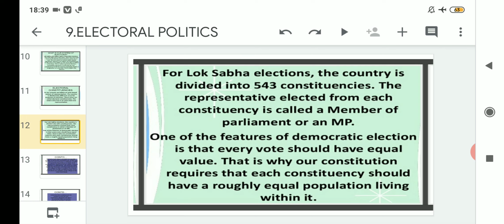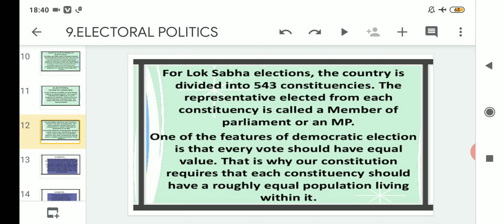Clear? So they belong to different constituencies spread across the country. The representative elected from each constituency is called a member of parliament or an MP. You are very familiar with this word. In short it is known as MP, and the full form is member of parliament.